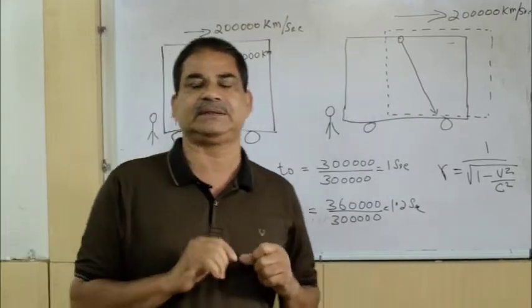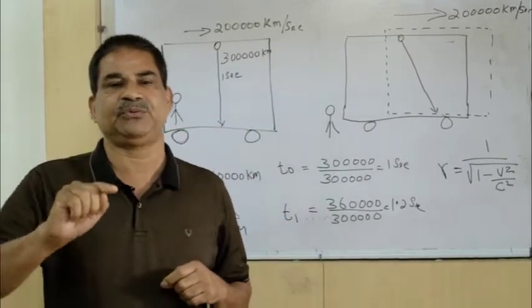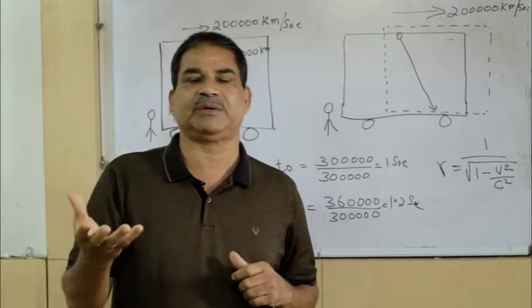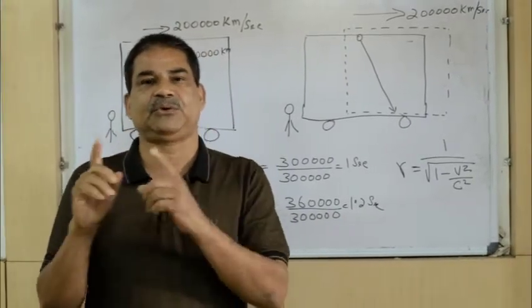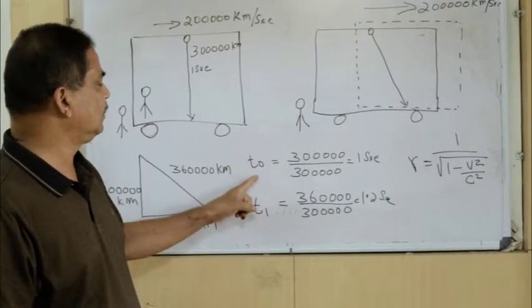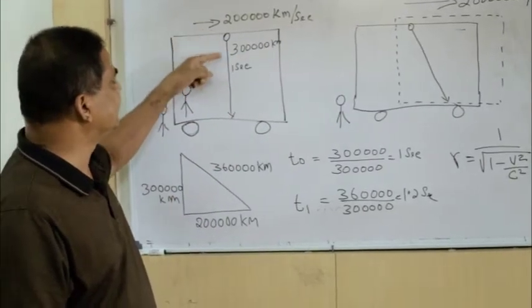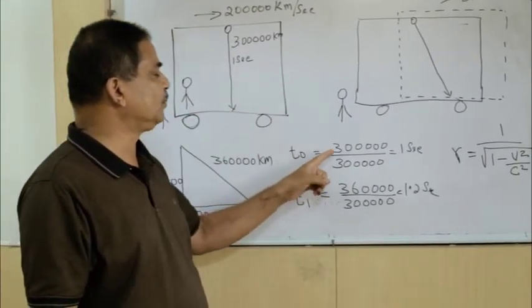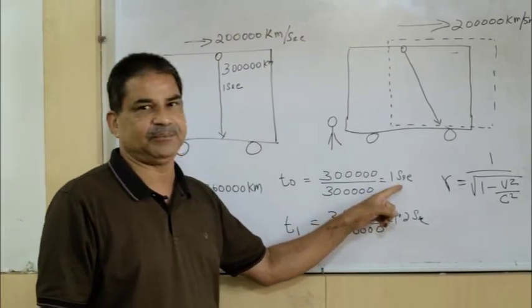That is called the constancy of the speed of light, irrespective of the speed of the observer or the source of light. This is the second postulate of relativity theory. When we apply this, T0 is the time interval measured by the inside observer. It will be equal to 3 lakh kilometers divided by 3 lakh, which is equal to 1 second.